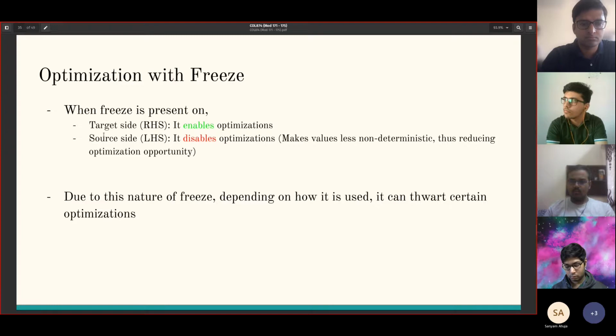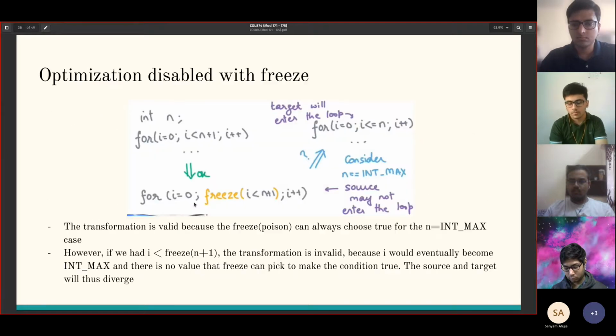So when freeze is present on the target side, it enables optimization, whereas if it is present on the source side, it disables optimization because it essentially turns a non-deterministic value into a deterministic value. And we know that if we have a deterministic value on the source side, it's going to give us fewer optimization opportunities, so it makes sense that it disables optimization. Due to this nature of freeze, depending on how we use it and how careful we are when using it, it can thwart or enable certain optimizations.